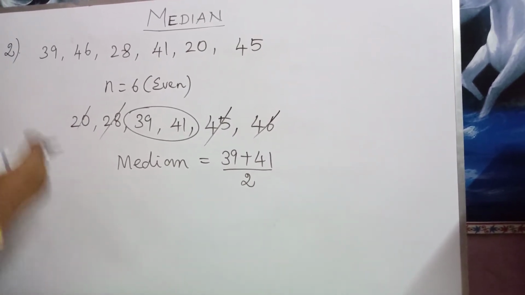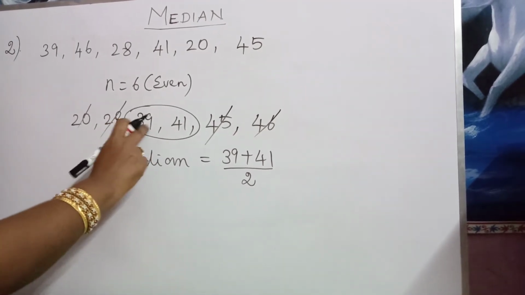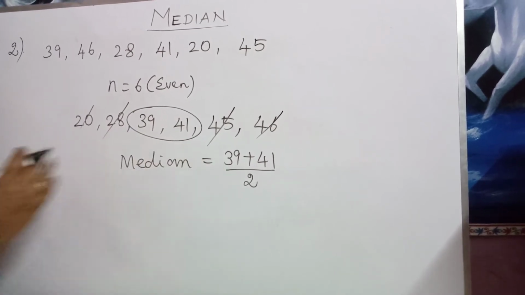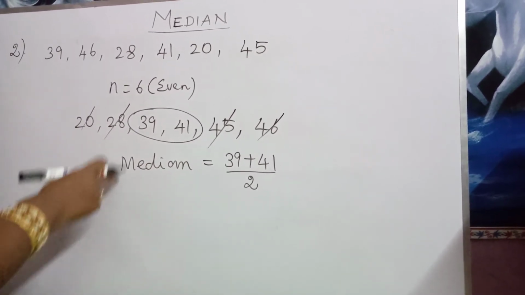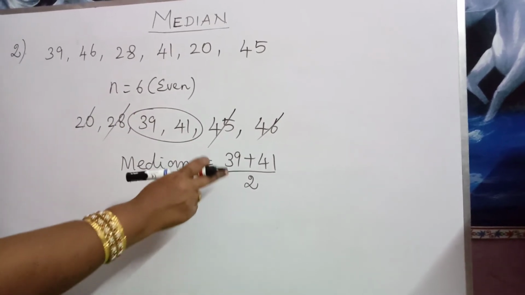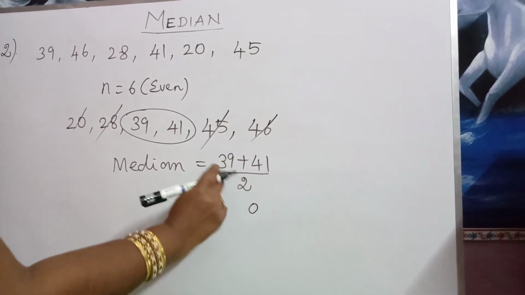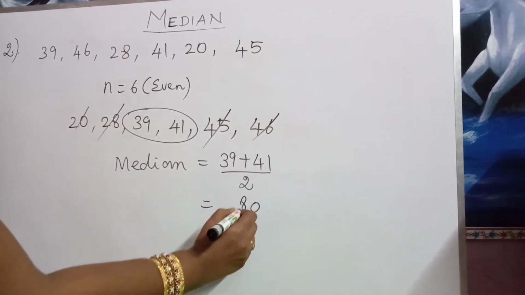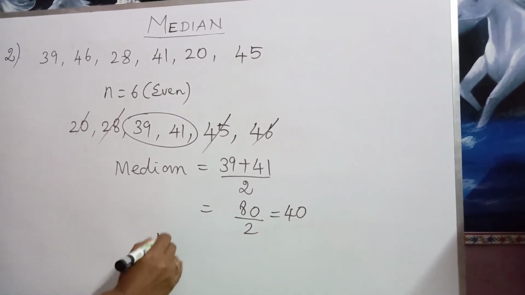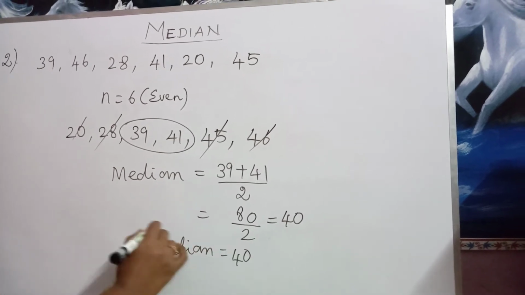How to find mean for raw data? Sigma x by n. Sigma x means adding the two numbers, divided by n, which is two numbers. Therefore, the sigma x by n formula is used. Median for even number of data is equal to the average of the middle numbers. Therefore, I am adding the two numbers divided by 2. Adding the numbers, 39 plus 41 is 80. 80 by 2. What is 80 by 2? 40. Therefore, median is equal to 40. 40 is the answer.